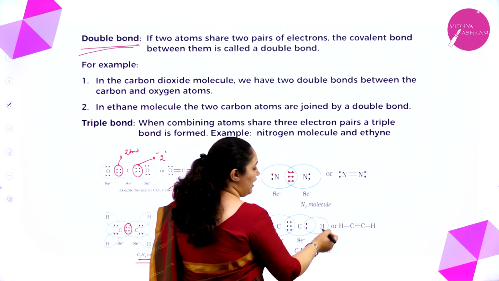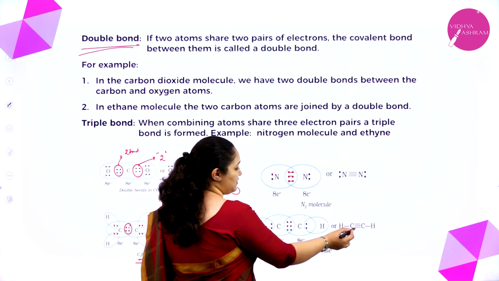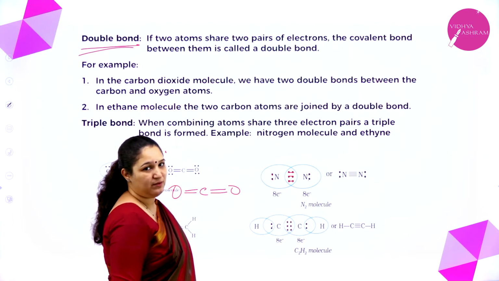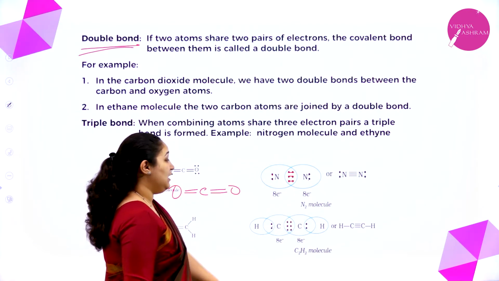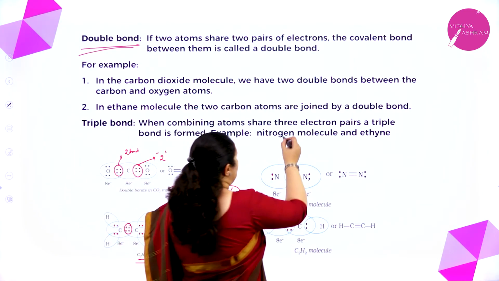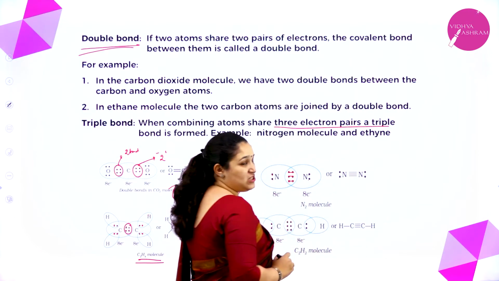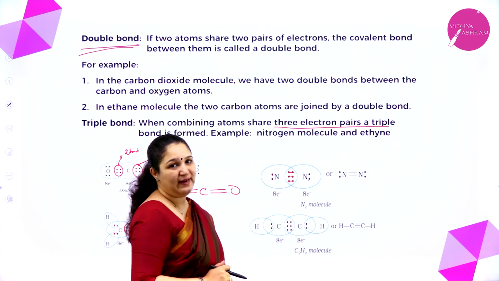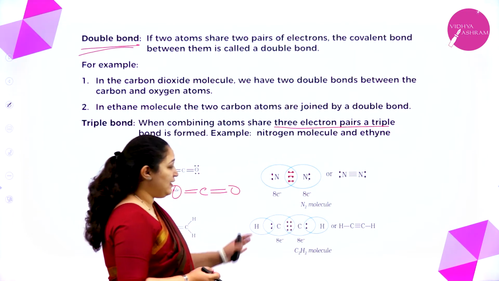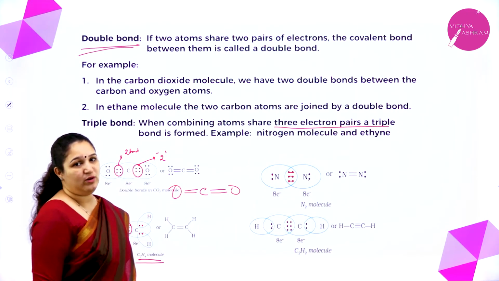Between carbon and hydrogen there is only 1 shared pair, so a single bond. So this is a triple bond. When is a triple bond formed? When there are 3 electron pairs shared between the 2 atoms. I hope you understood the double bond as well as the triple bond.